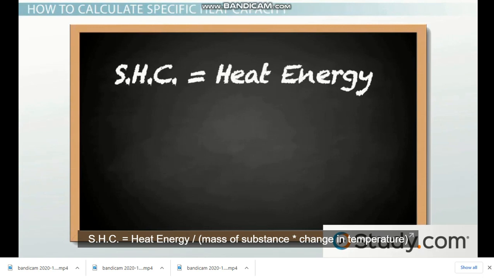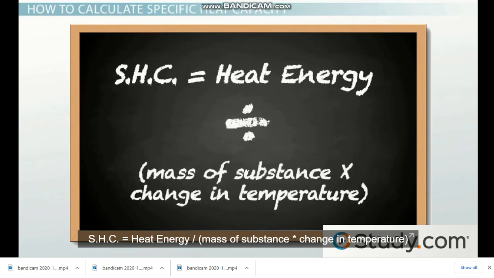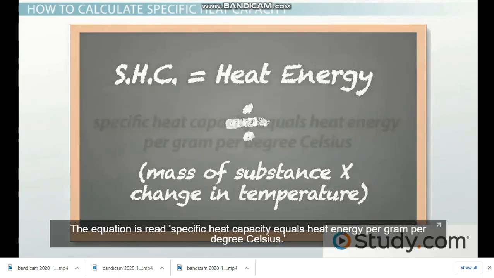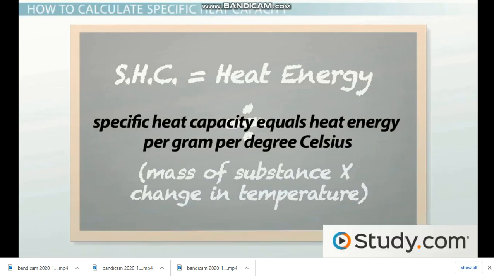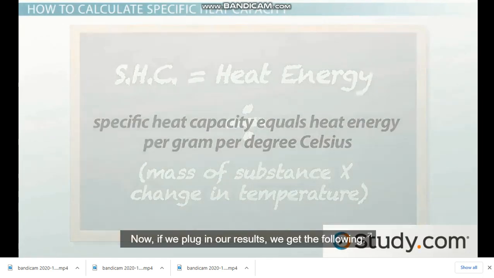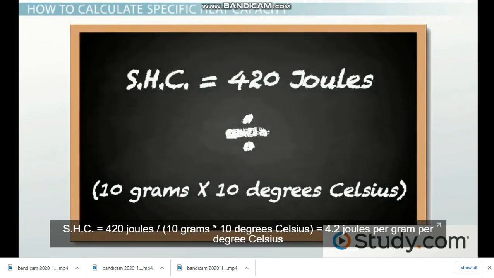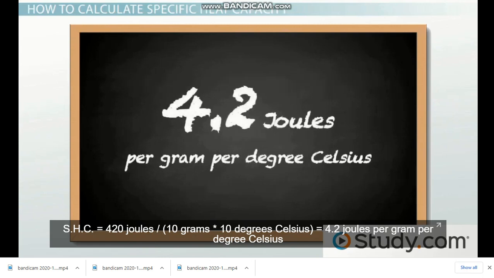Specific heat capacity equals heat energy divided by the product of the mass of the substance multiplied by the change in temperature. The equation is read specific heat capacity equals heat energy per gram per degree Celsius. Now, if we plug in our results, we get the following. Specific heat capacity equals 420 joules divided by 10 grams multiplied by 10 degrees Celsius, which is calculated out to be 4.2 joules per gram per degree Celsius.